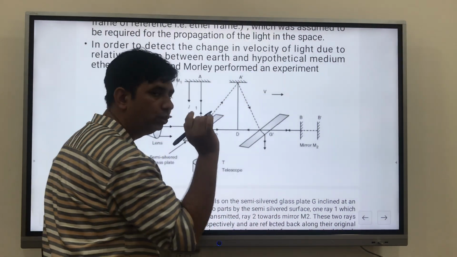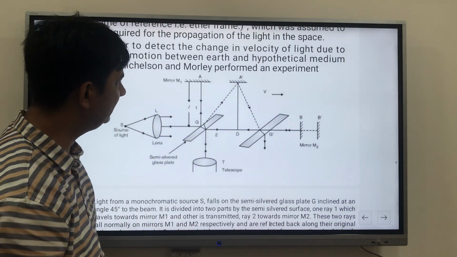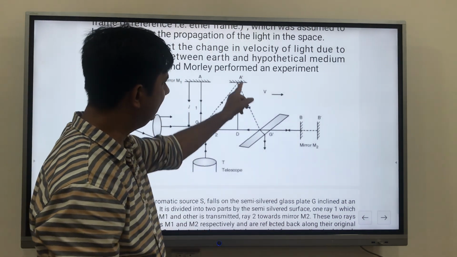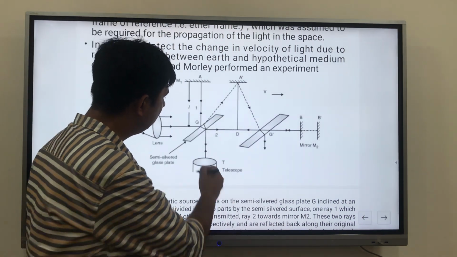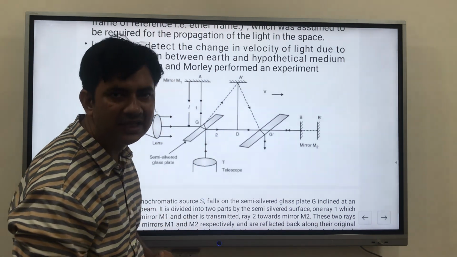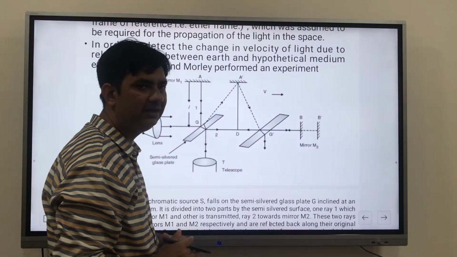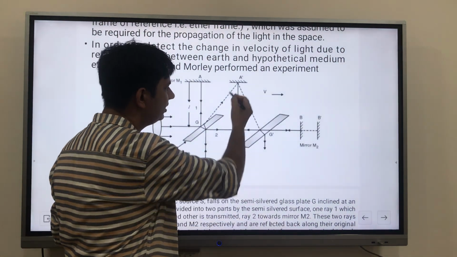Now we will take two things. We will take this complete triangle G A dash G, and in this, if you clearly see, this G A dash D is nothing but a right angle triangle. We'll apply the Pythagoras theorem over here.